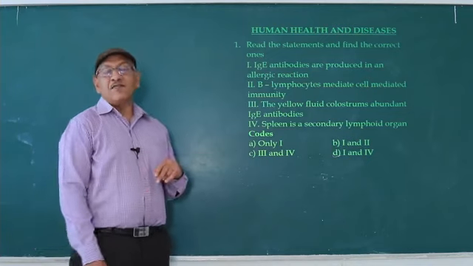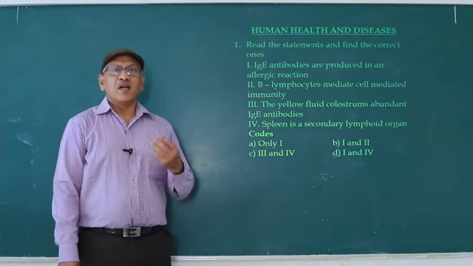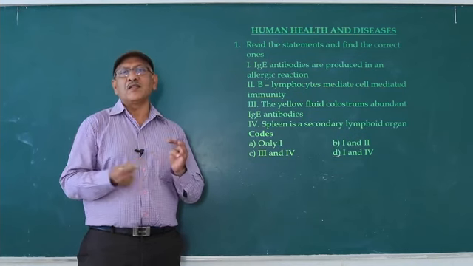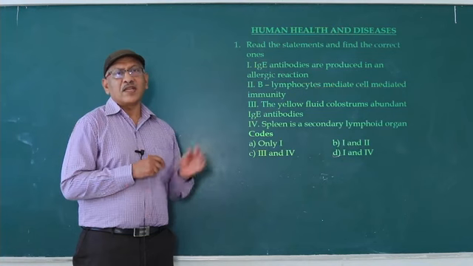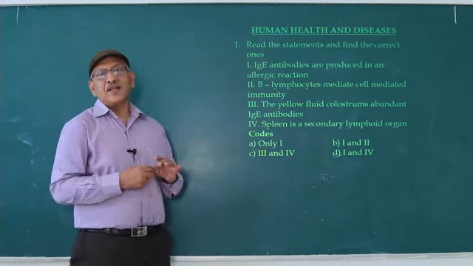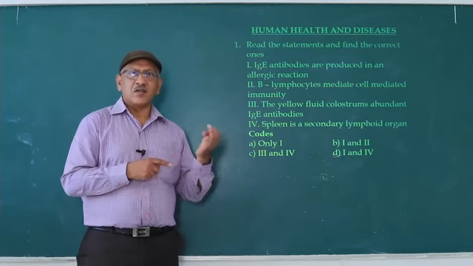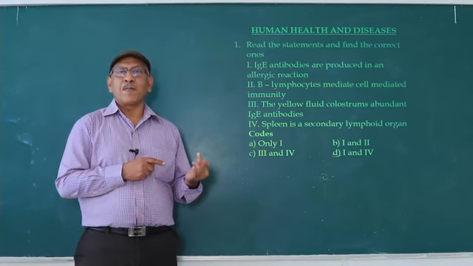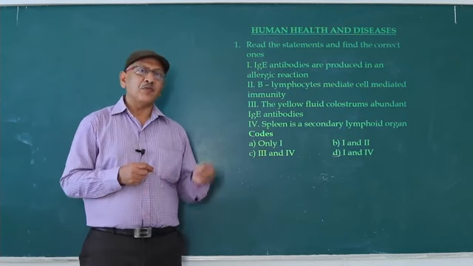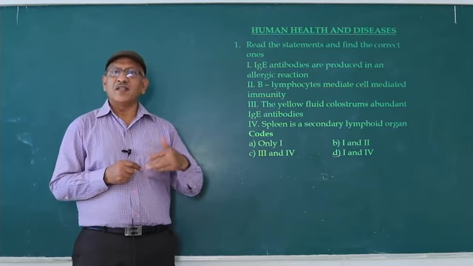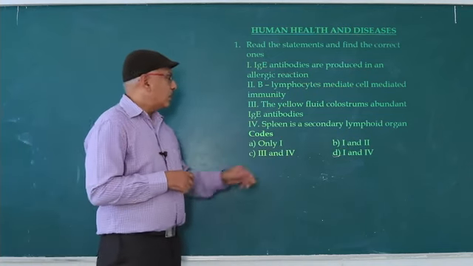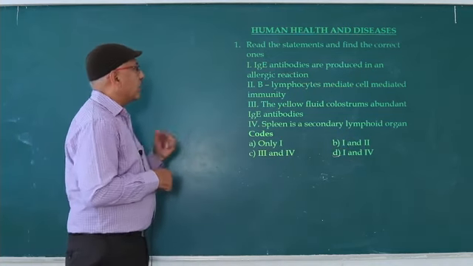So what is a secondary lymphoid organ? The lymphoid organ in which mature lymphocytes or immunocompetent cells become functional is known as a secondary lymphoid organ. Another definition: the lymphoid organ that provides antigen for immunocompetent cells. Similarly, the lymphoid organ that provides a place for interaction of immunocompetent cells and antigen. So the answer is D, 1 and 4 correct.